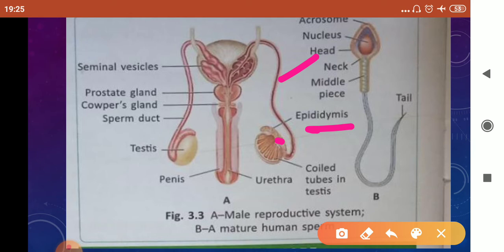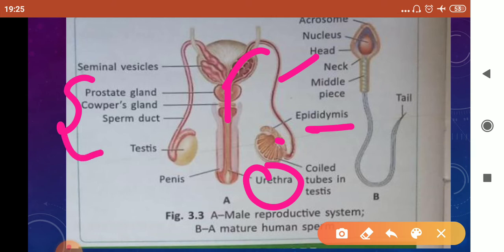These sperm ducts continue, enter the penis, and then enter the urethra. This sperm duct is associated with three accessory glands: prostate gland, Cowper's gland, and seminal vesicle.